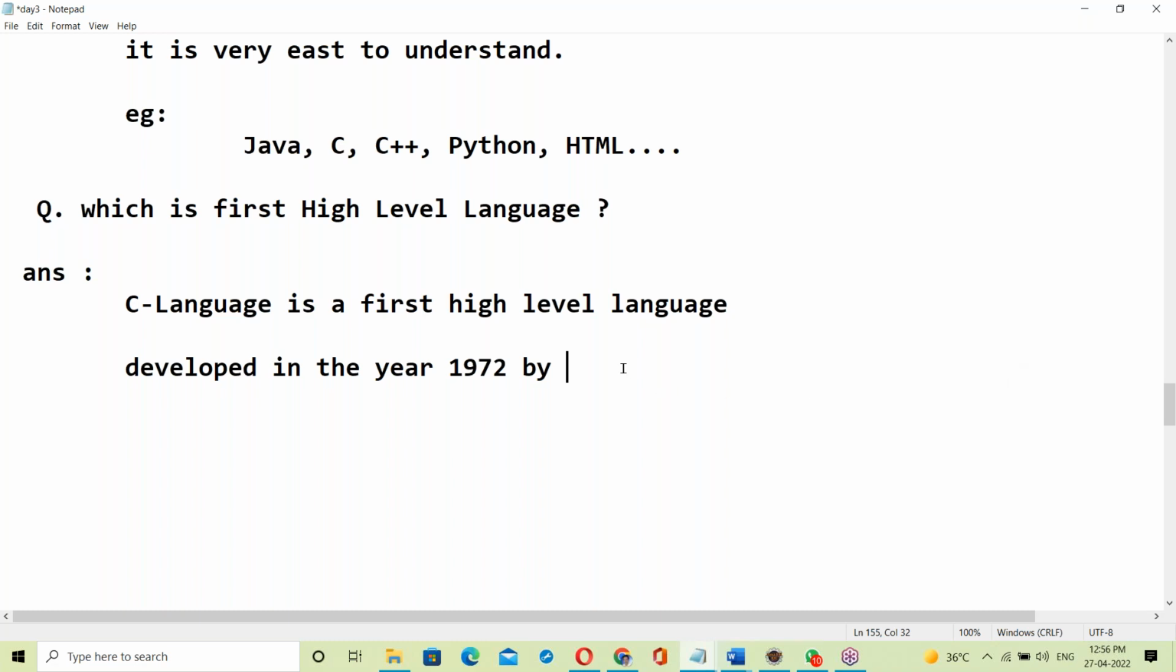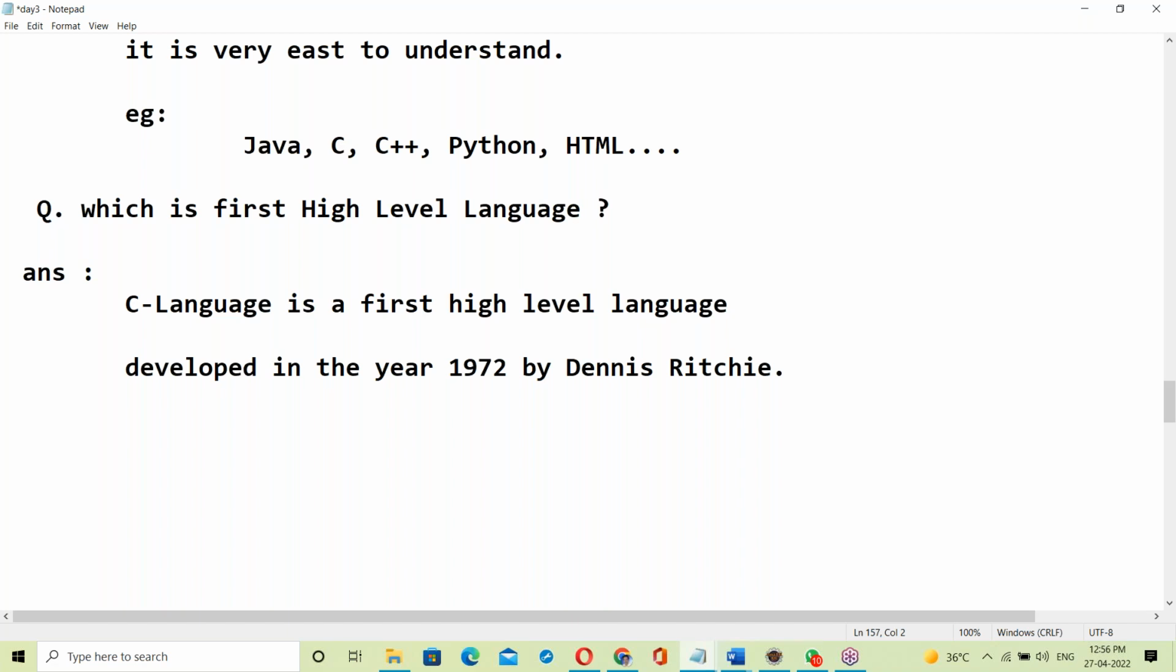Yes, by Dennis Ritchie. C language was developed by Dennis Ritchie. Even Unix was developed by Dennis Ritchie. Dennis Ritchie, not Richard.